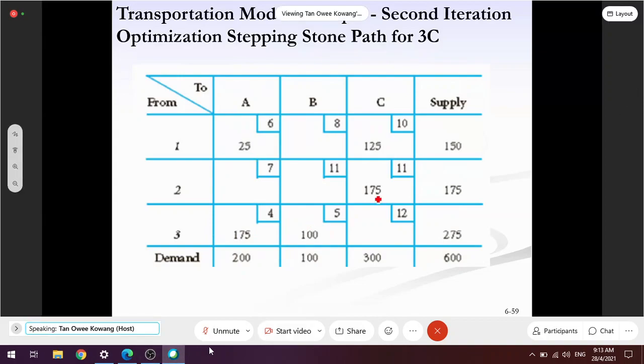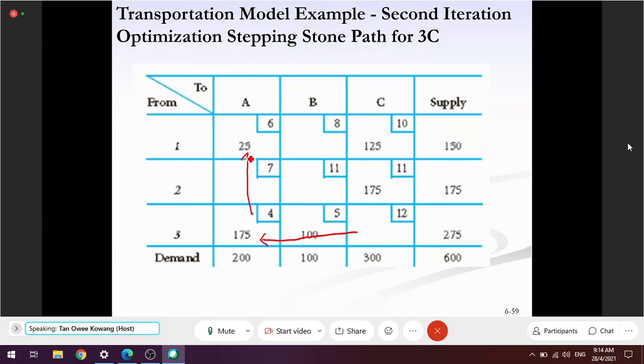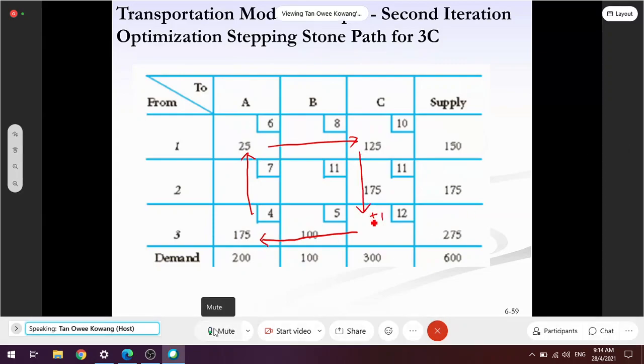3C long distance jump lah. You have to jump to 3A. Okay. 3A. Okay, so it's plus 1.